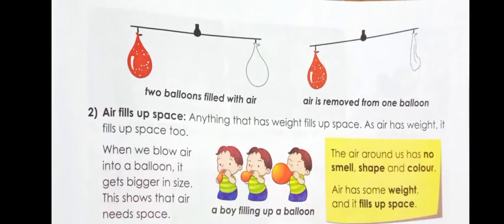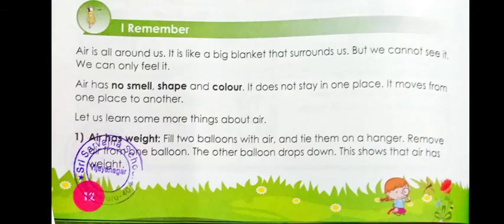Air has weight. What you need to do is take 2 balloons, fill air in both the balloons and put them on a hanger. After putting them on a hanger, remove air from one balloon. What happens? Can you see?